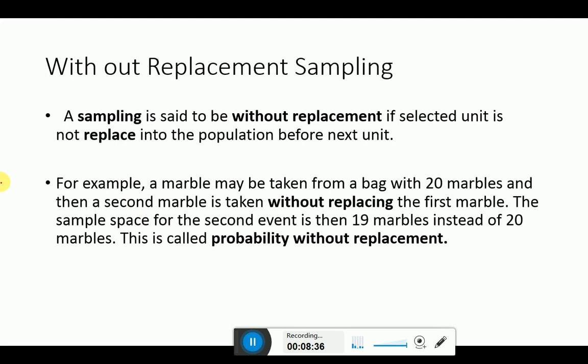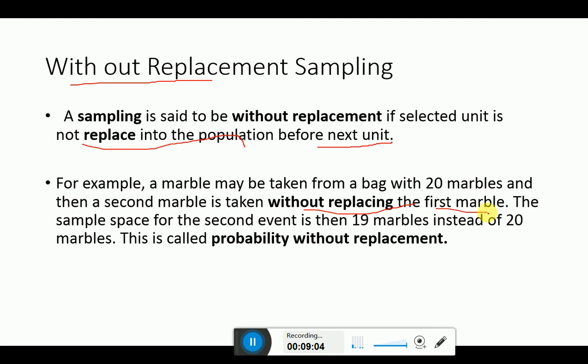Now we have the without replacement concept. Already I've told you what without replacement is. A sampling is said to be without replacement if the selected unit is not replaced into the population when we are selecting the next unit. For example, a marble may be taken from a bag with 20 marbles, and then a second marble is taken without replacement.